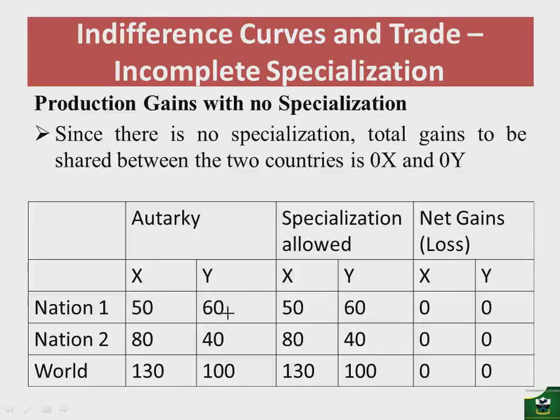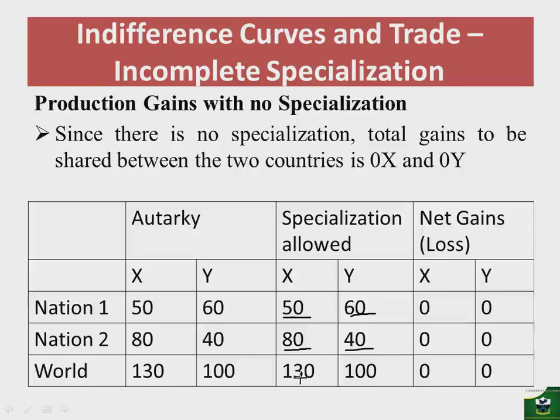If specialization is allowed, but nations decide not to specialize at all, but continue producing the autarky units, that is, if both nation 1 and nation 2 continue producing at their autarky points, it means that nation 1 then, when specialization is allowed, will still produce 50 of X and 60 of Y. And nation 2 will produce 80 of X and 40 of Y, such that the world production of X will be 130 and the world production of Y will be 100.